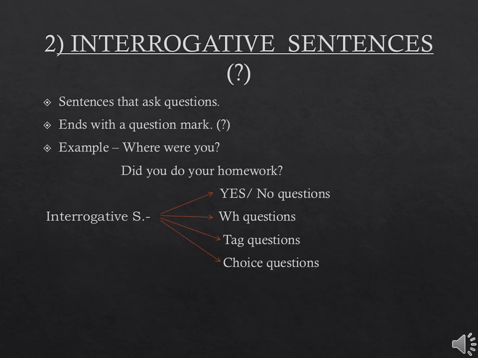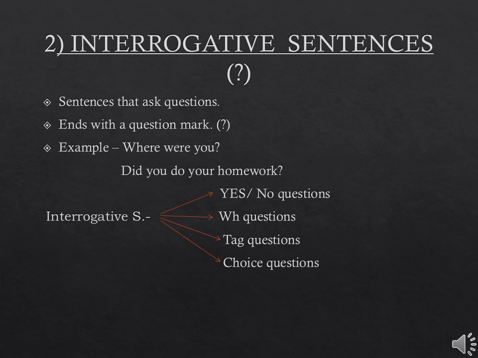Coming to the second type of sentences, that is interrogative sentences. These are the sentences which ask questions, and it will always be punctuated with a question mark. Let us see certain examples also. Where were you? So that is a question that I'm asking you, that where have you been? The second is, did you do your homework? So you are going to answer that if you would have done your homework, you will say yes. If not, then you will say no.